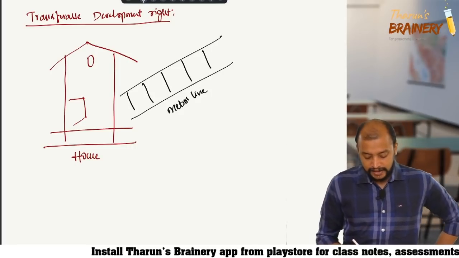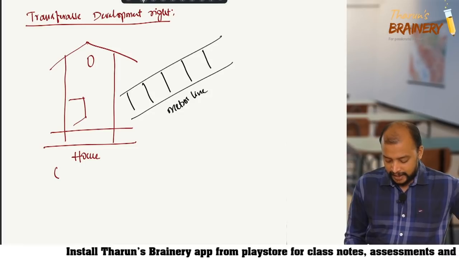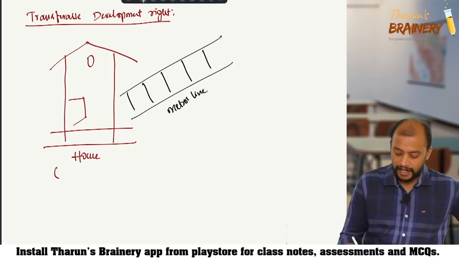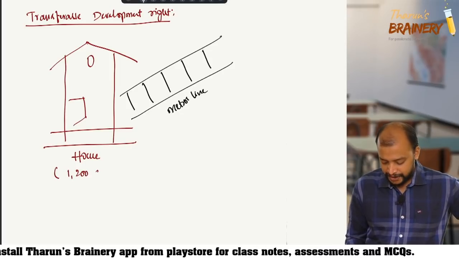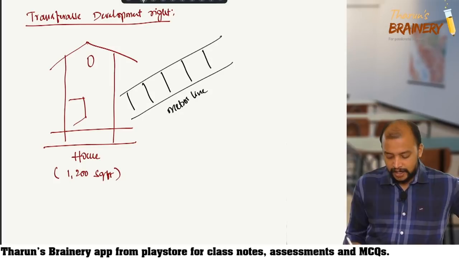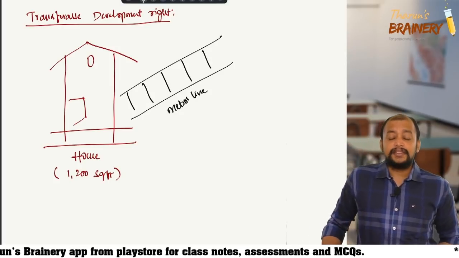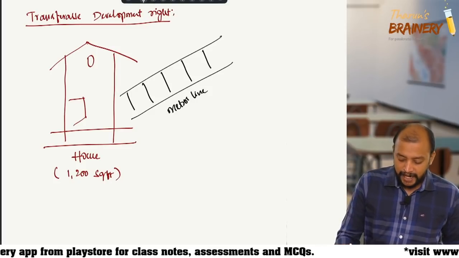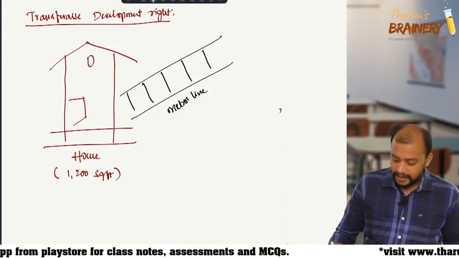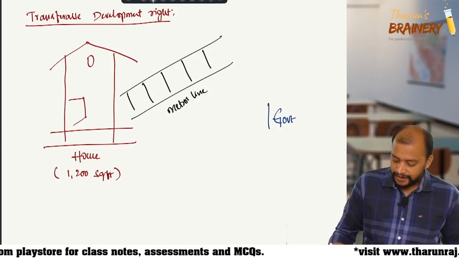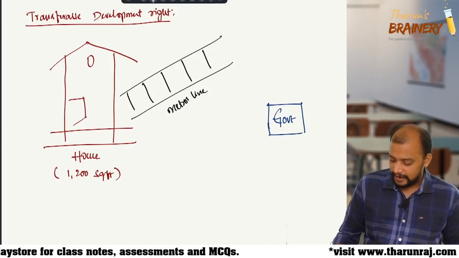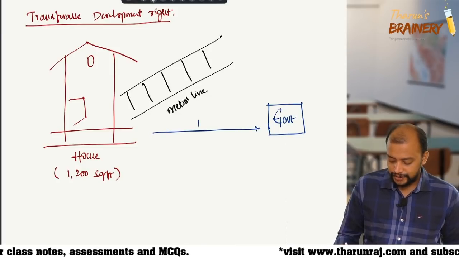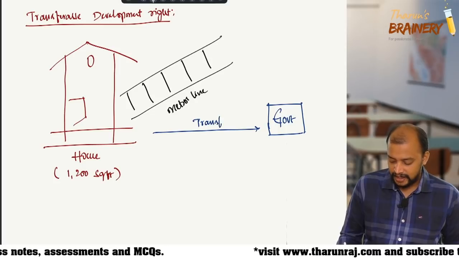And how much is the square feet of this house? Say somewhere 1200 square feet. Now this house gets demolished. Then what is the benefit I get? The government will pay the landowner with TDR. So what I need to do is transfer this house.